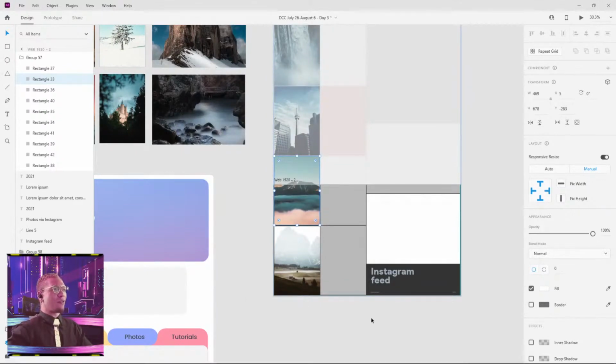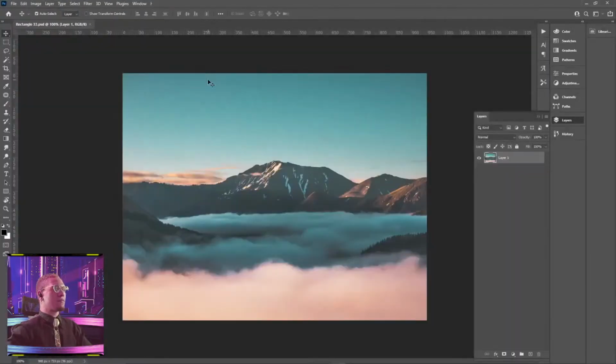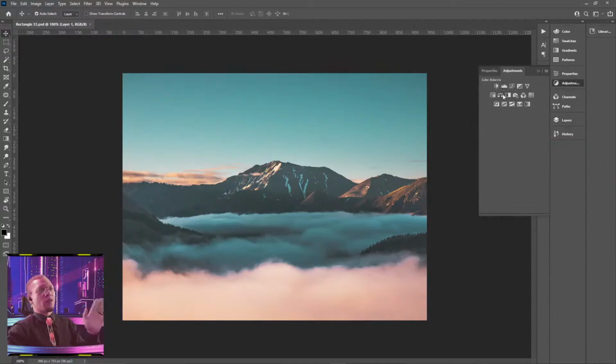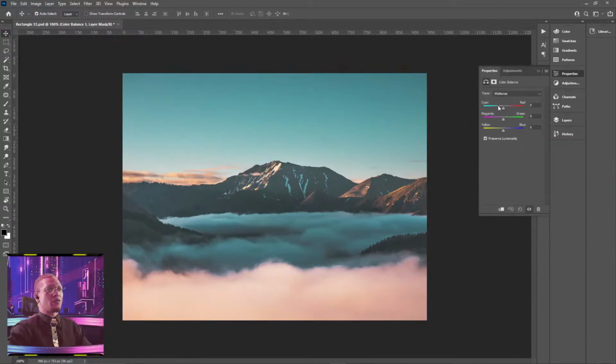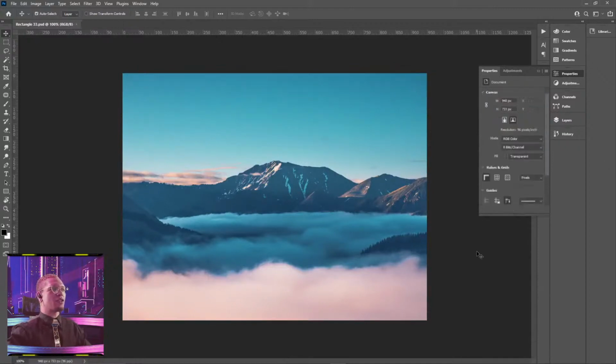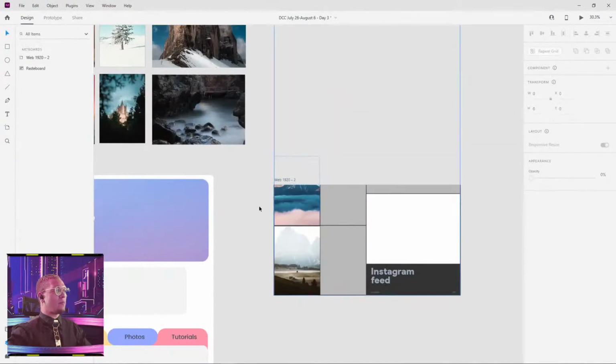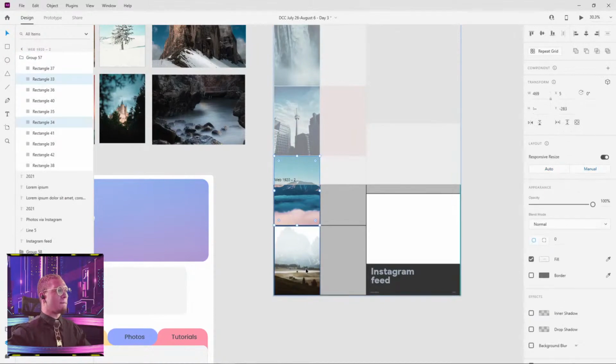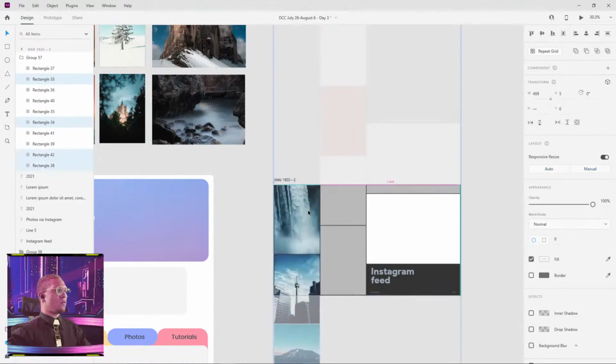All right, so we're waiting here for Photoshop to open up. All right, here we go. And I can actually edit how I want this. I'm not a super master at Photoshop, it takes me more time to get where most people do. So I'm gonna just make this a little bit more bluish. The pink, that's fine. I'm just gonna go ahead and save this, and the changes will appear in XD. Just wanted to show you guys that. And I can do that for any photos that I want. So I'm just gonna bring this back to where it was.